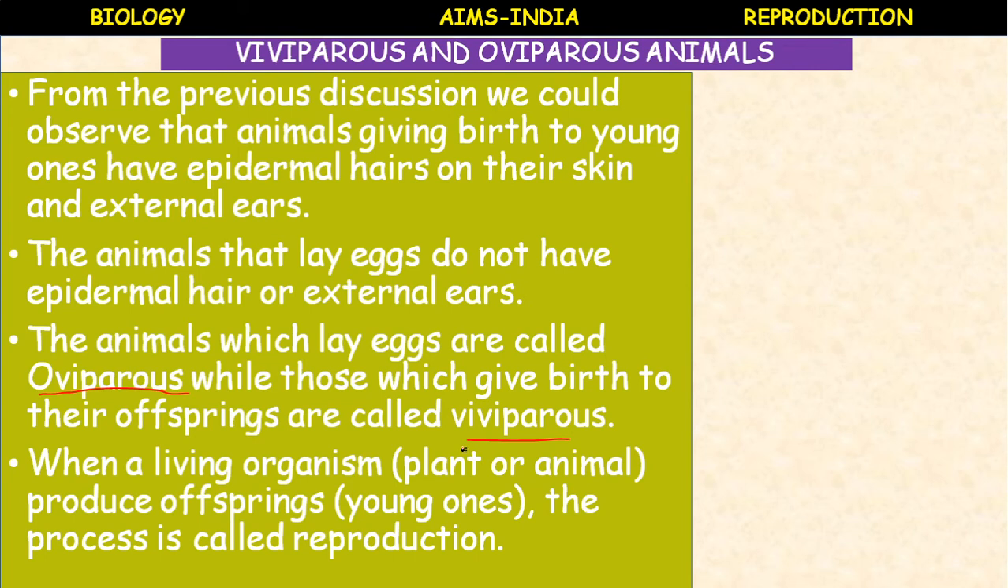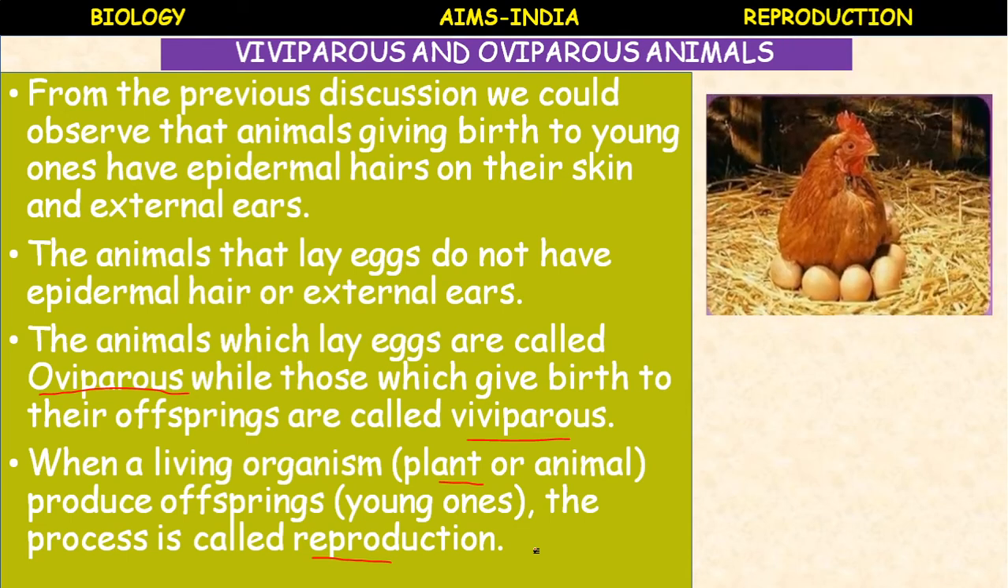So when a living organism, that is plant or animal, produces offsprings or young ones, the process is called reproduction. Now we are again defining reproduction. Reproduction is the process which helps the living organism to produce offsprings or young ones of the same kind. Of the same kind. A dog gives birth to a puppy. A cat gives birth to a kitten. That's all, but not the reverse.